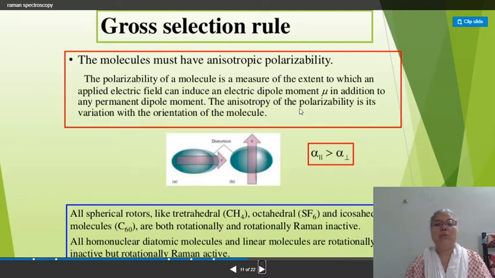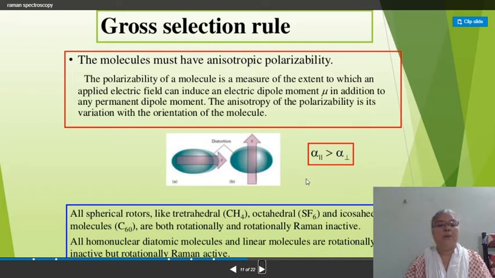The anisotropy of the polarizability is its variation with the orientation of the molecule, and here it is alpha parallel, the application of the electric field along the parallel direction, and here alpha perpendicular.